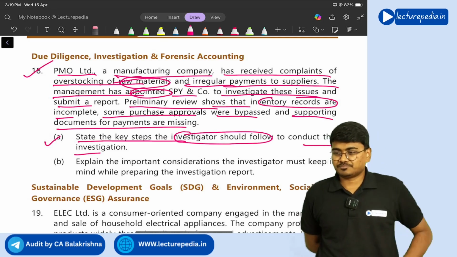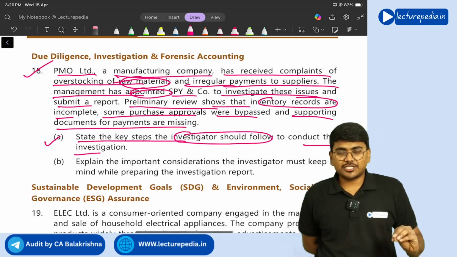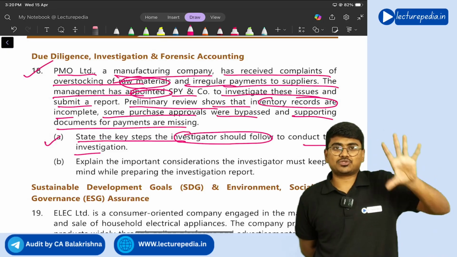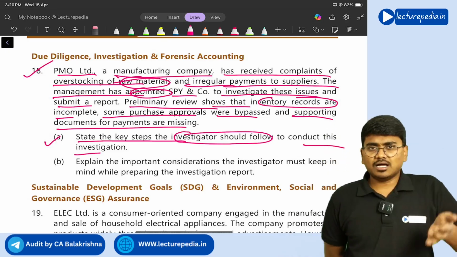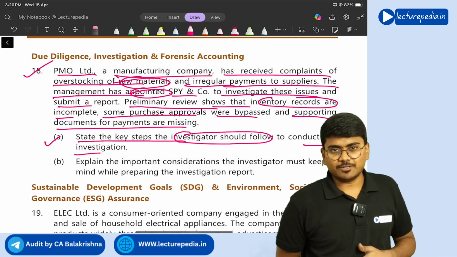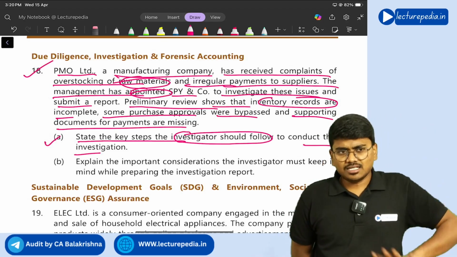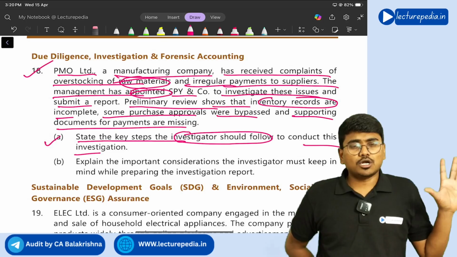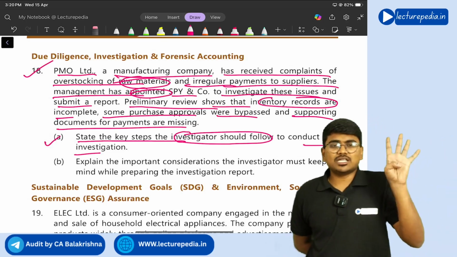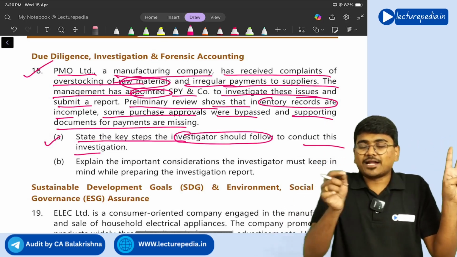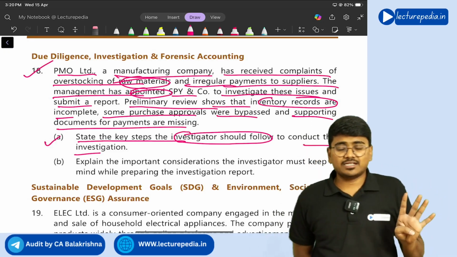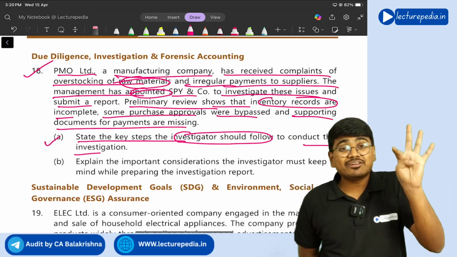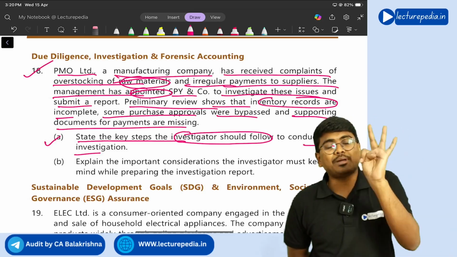So, see, you cannot give a standardized procedure for investigation based on the circumstances. The steps in investigation will vary, but normally generally there will be 5 steps. What are those 5 steps? First one is you need to define scope and objective of investigation. Once scope and objective has been defined, next you need to develop an investigation program, nothing but a plan.